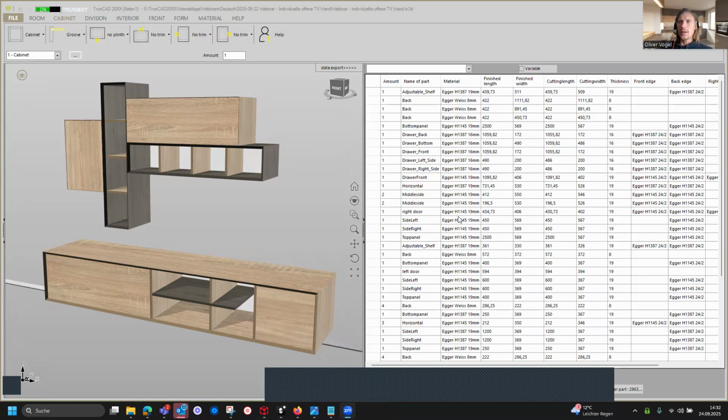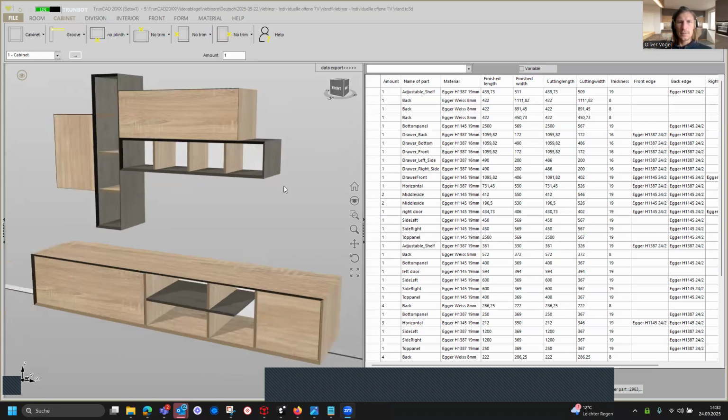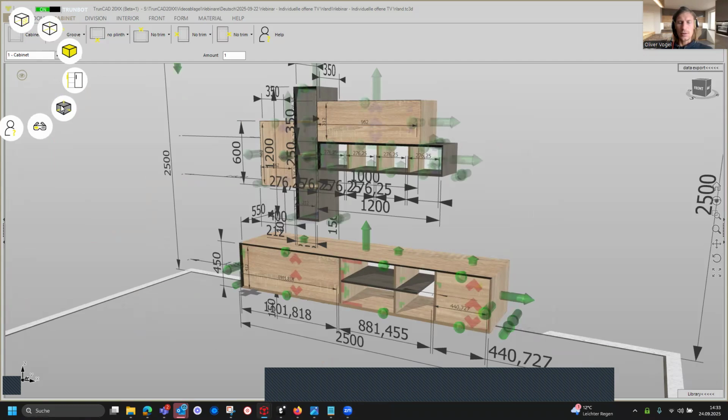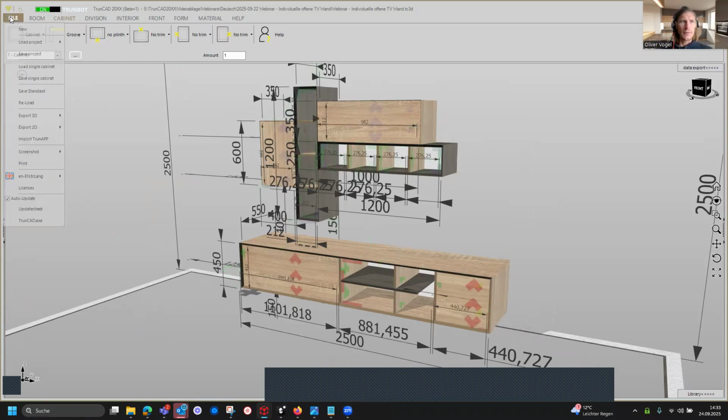Today you're going to see how to plan a customized and open TV wall like this. I am closing the cutting list. If I click here on data export, it's closed, and we click on the eye on the top left corner and activate here smart clicks, and we click on file and start a new project.